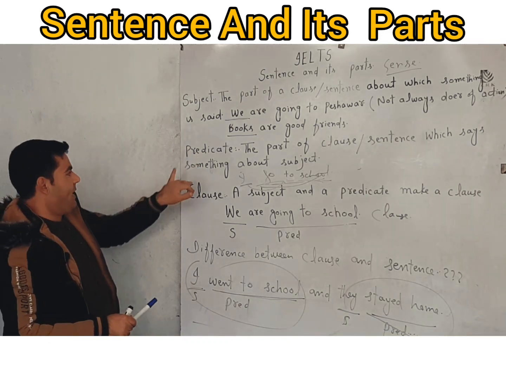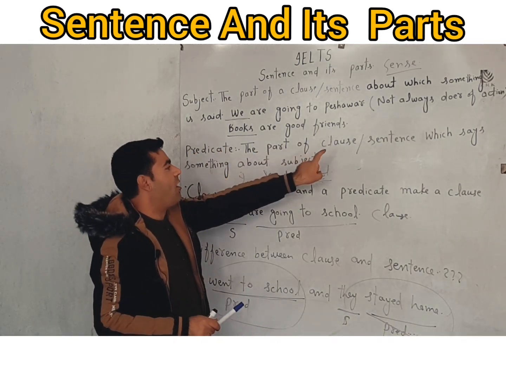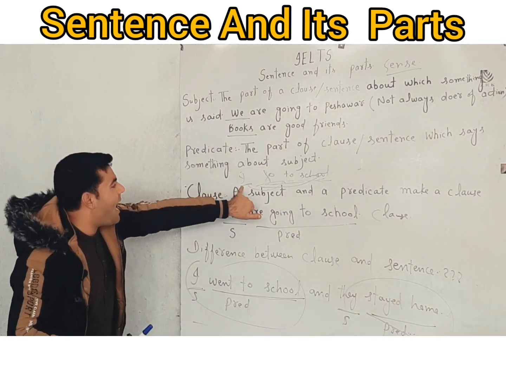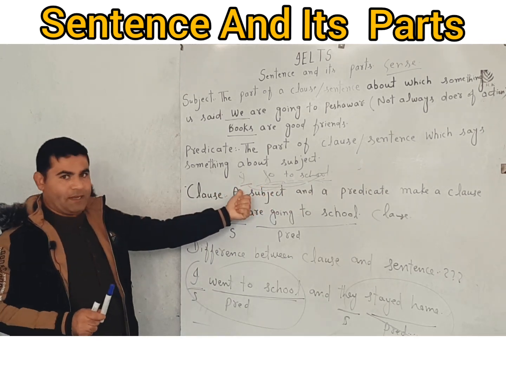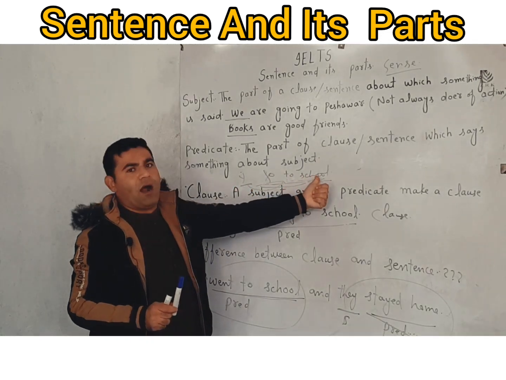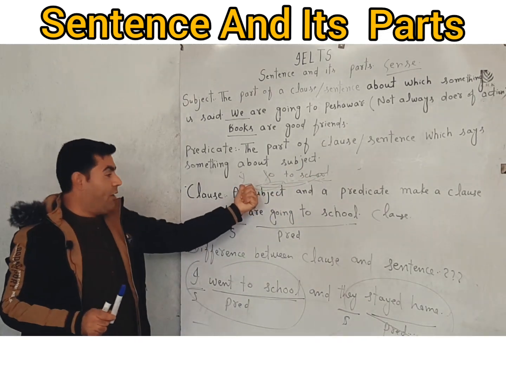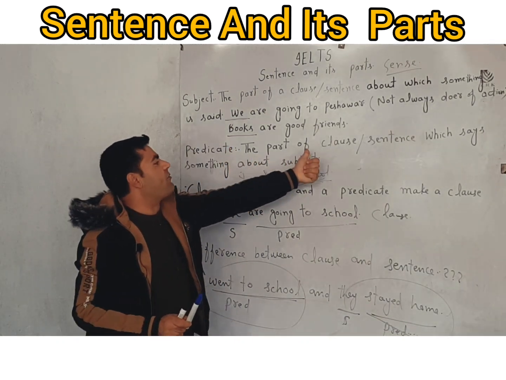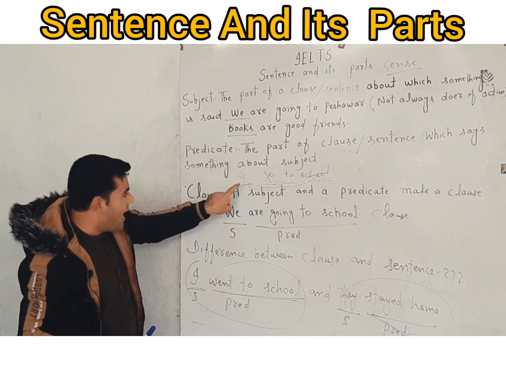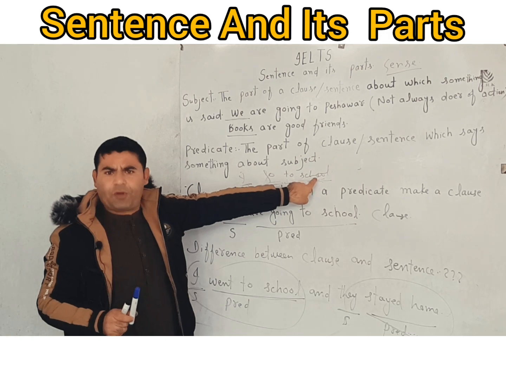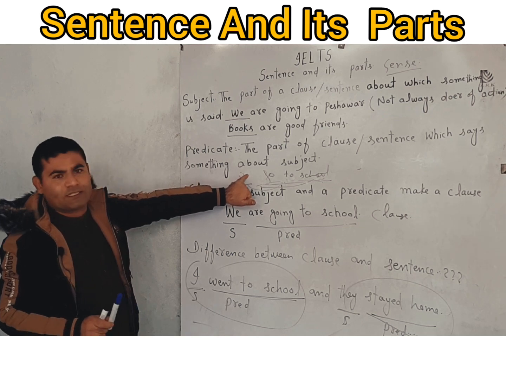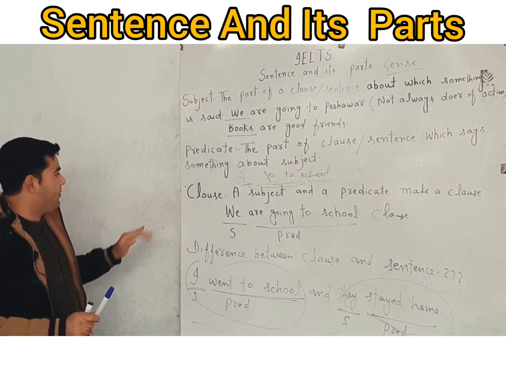Let's talk about predicate now. Predicate is the part of clause or sentence which says something about subject. Now let's suppose I go to school. I is a subject because something has been said about it. Go to school is the part which says something about I, which is a subject. So the part of a clause or sentence which says something about subject is called predicate. I is a subject, go to school is a predicate. Why is go to school a predicate? Because it says something about subject. I think it is clear now.